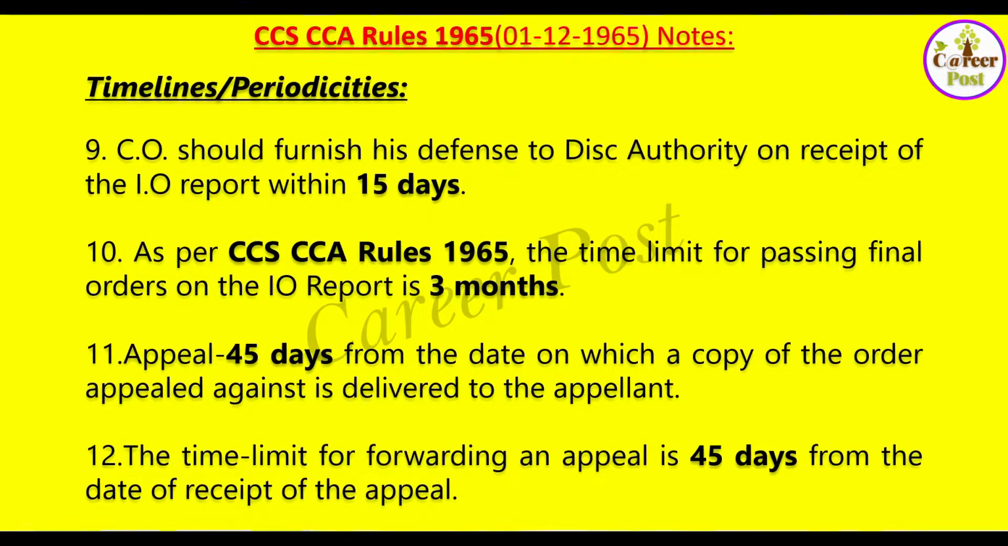The time limit for forwarding the appeal is 45 days from the receipt of the appeal. That means the disciplinary charged official will submit his appeal to the disciplinary authority, and the disciplinary authority will have 45 days of time to forward the appeal to the appellate authority.